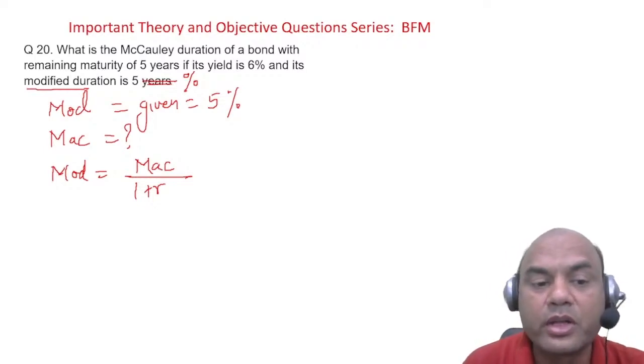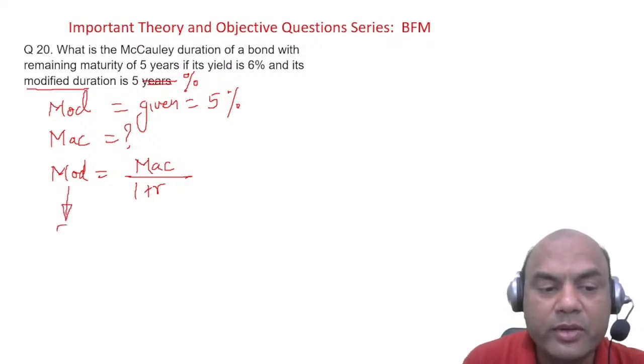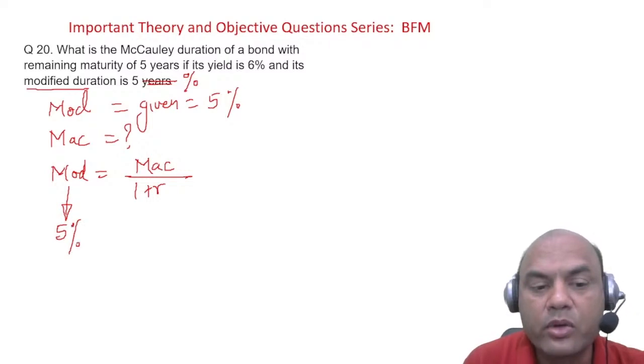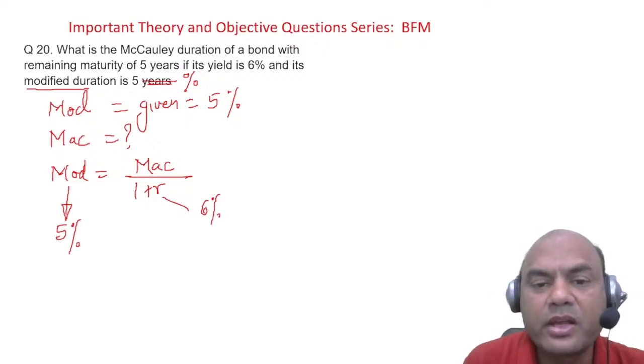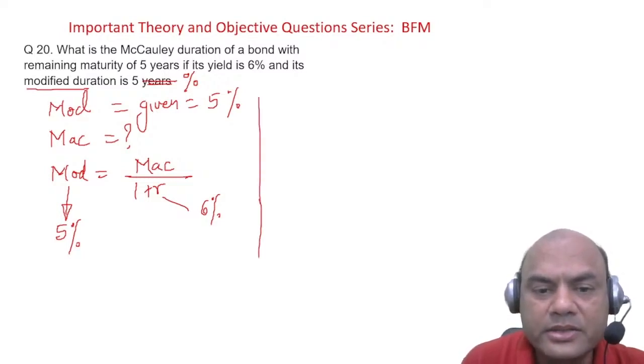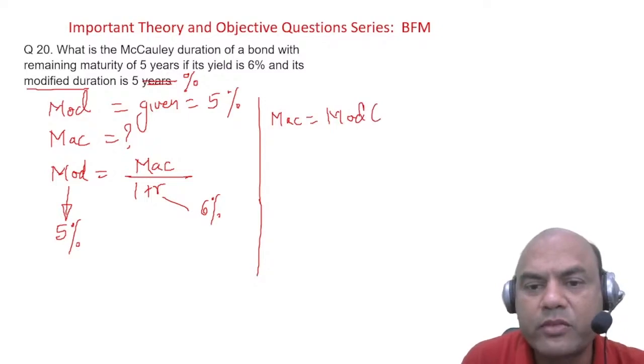So what all do you know now? Modified duration, do you know? Yes, 5%. R, do you know? Yes, R is given, 6%. So MAC equals mod into 1 plus R. What is 1 plus R? 1.06.